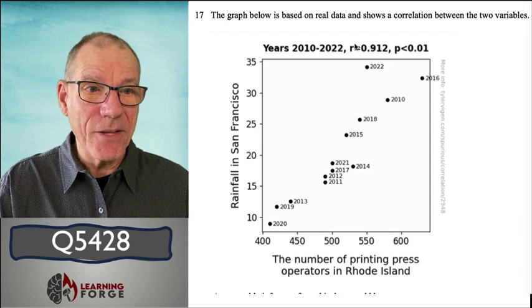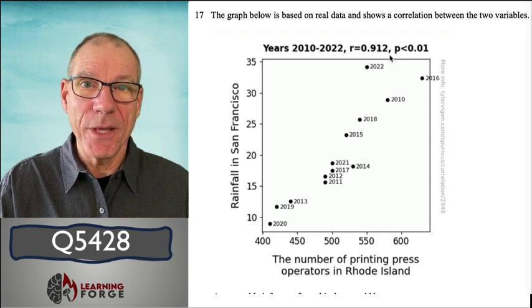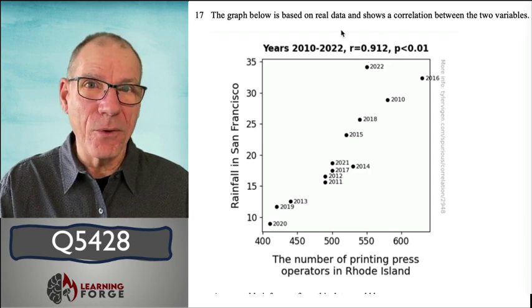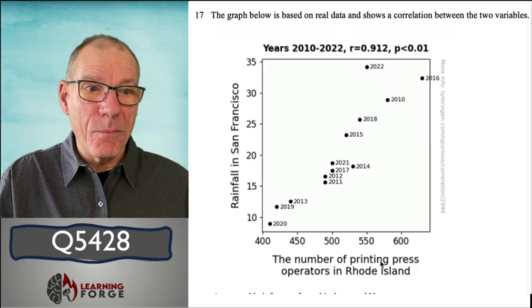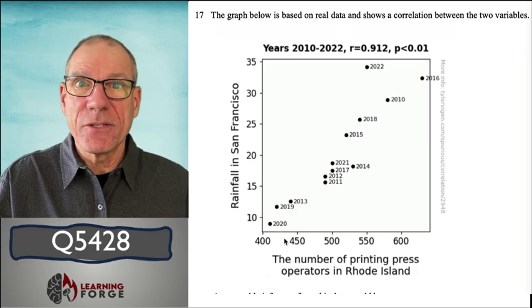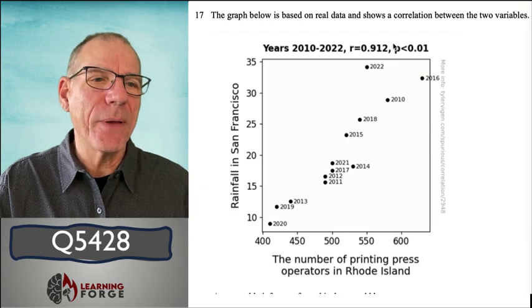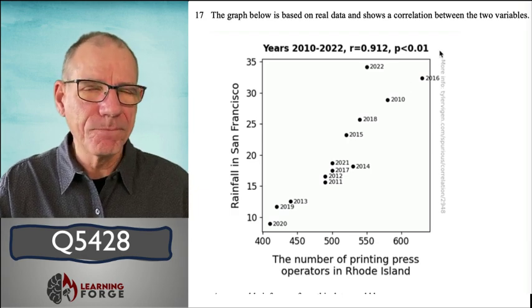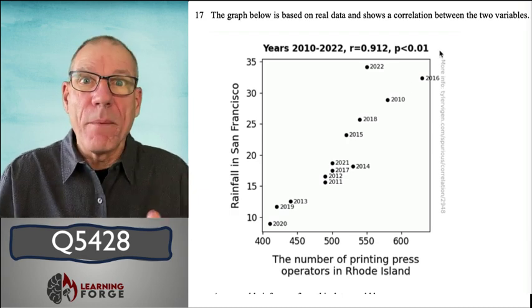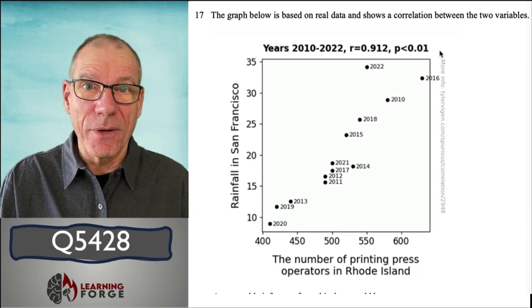In fact, this R value here shows that it's pretty high. If you square that value, that tells you what percentage of the variation on the x-axis explains the variation on the y-axis. And the p-value of 0.01 says that there's only a 1% chance that this is a spurious correlation.